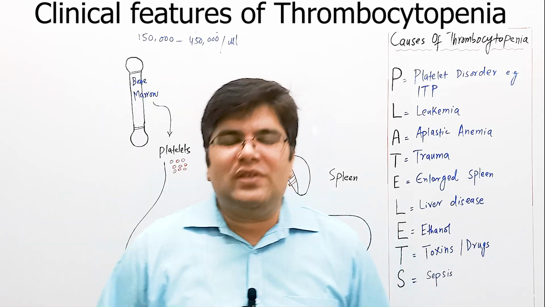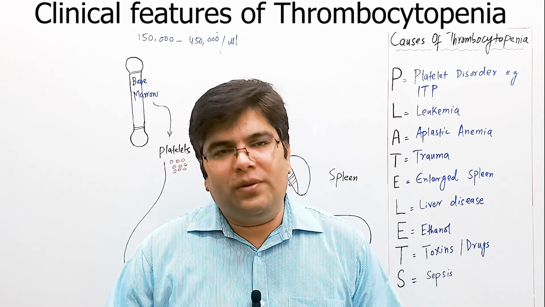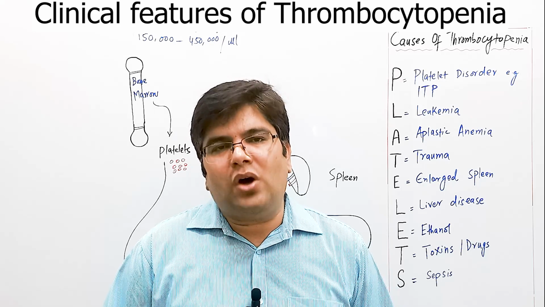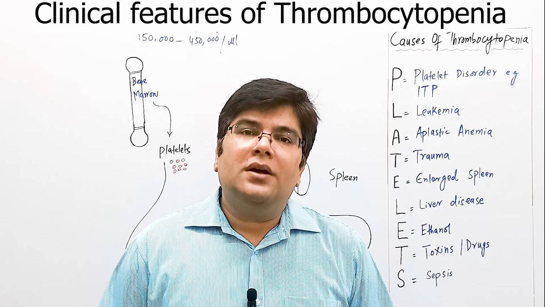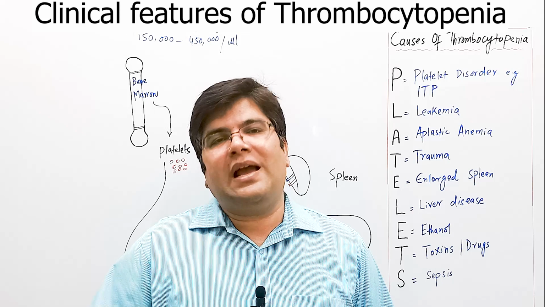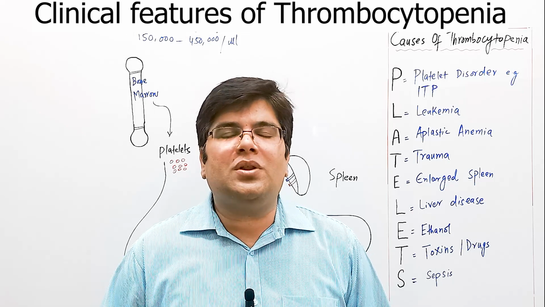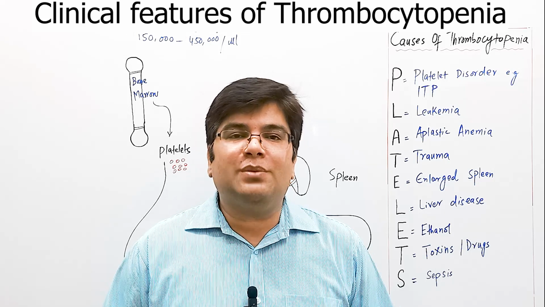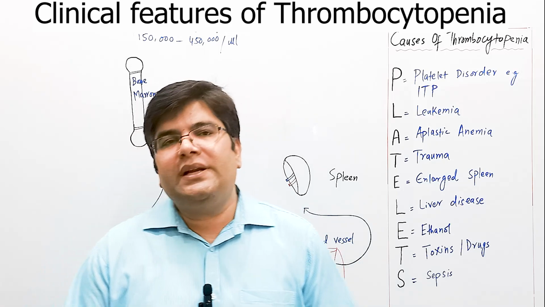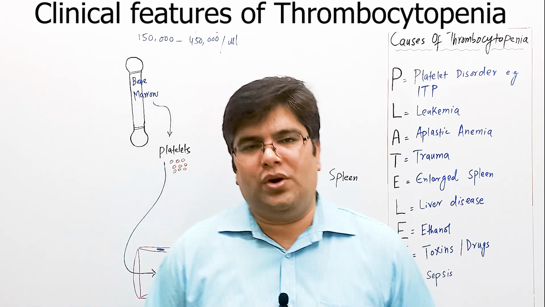When you get the lab investigations done, platelet count will be low in this case, less than 150,000 per microliter, and the clotting time will be normal, but the bleeding time will be prolonged, because bleeding time depends upon the number and function of platelets. Because the platelet level will be low, hence bleeding time will be increased or prolonged.